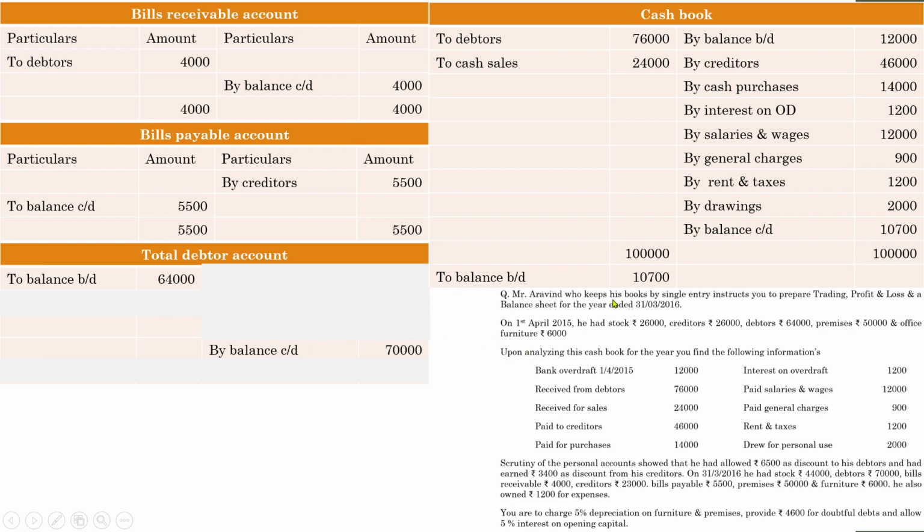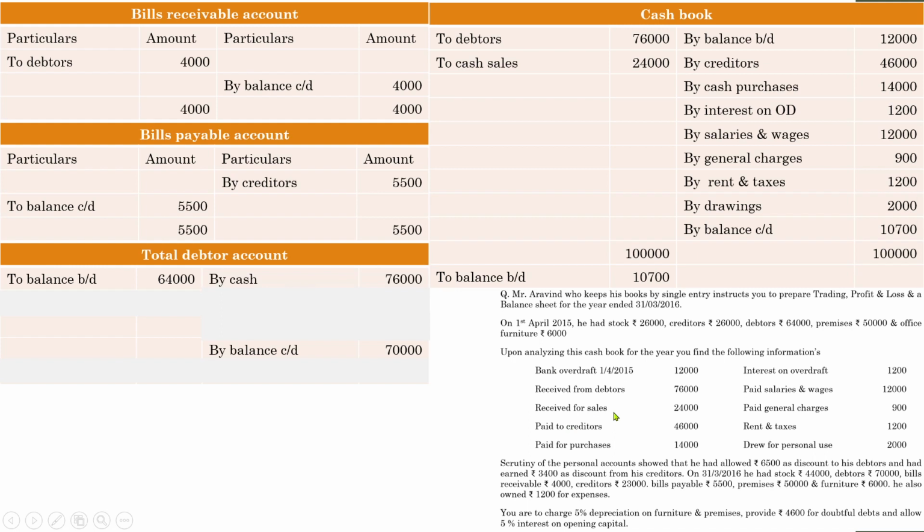Now go through all the details whether there are any transactions relating to debtors. Here opening balances, go through the transactions. Bank overdraft will not be there. Received from debtors. Whenever we receive from debtors, the entry will be cash account debit to debtors. So in the debtors account it will be by cash 76,000.